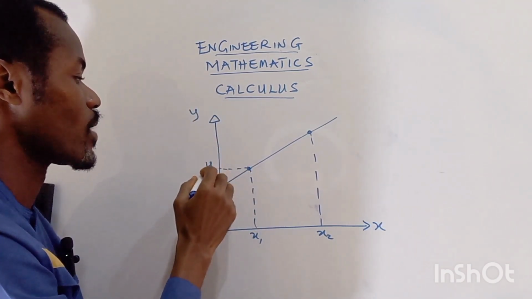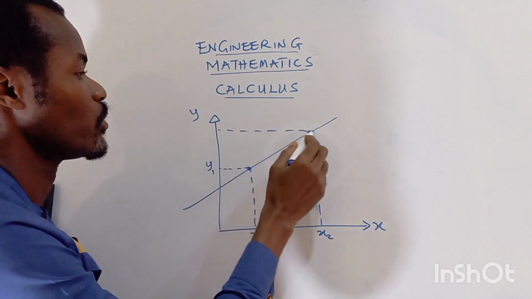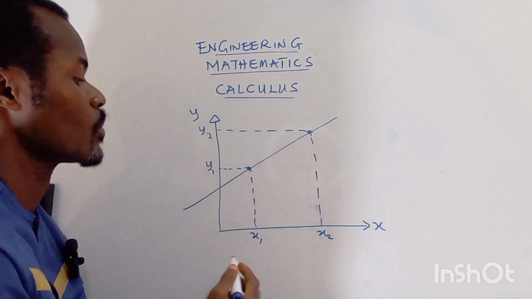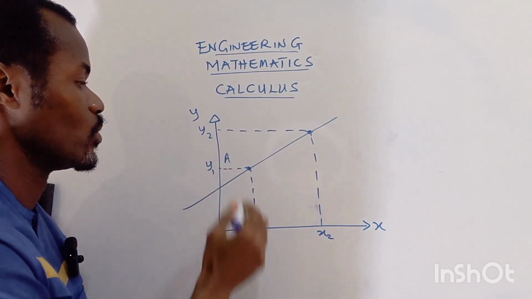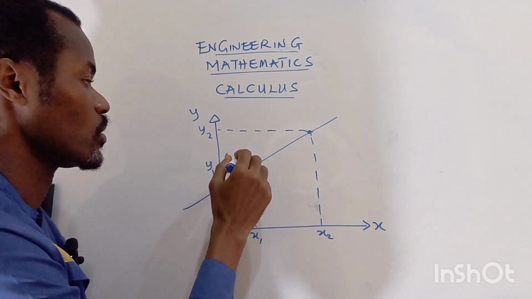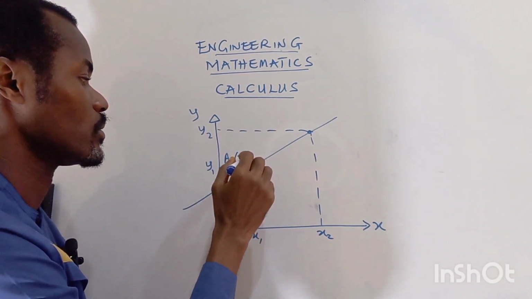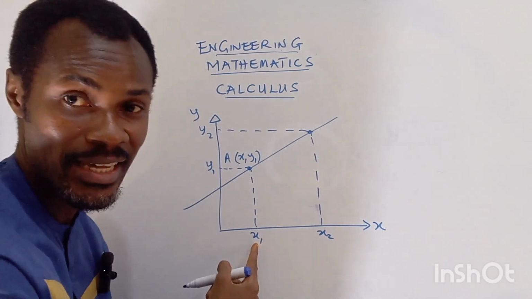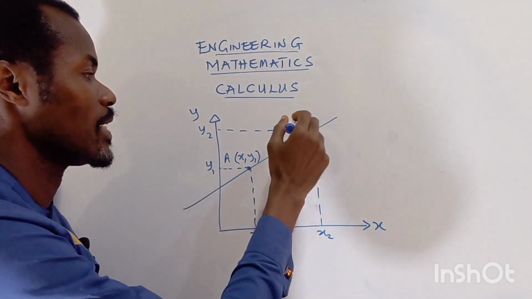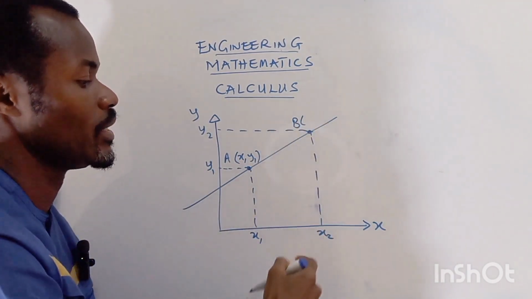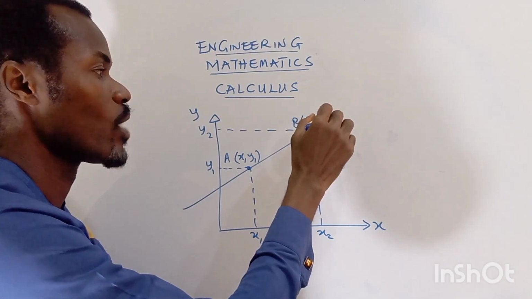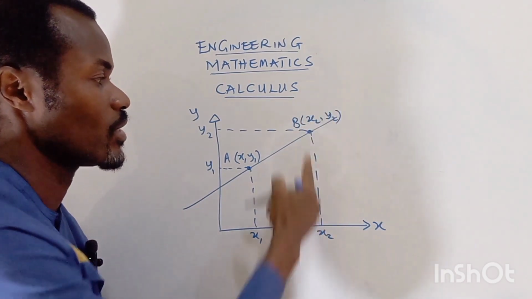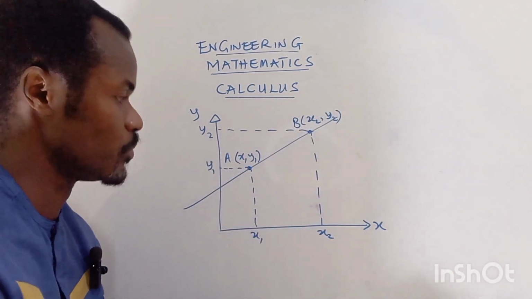We have this point as y1 and this point as y2. So this point, if we call it point A, we can label it x1, y1, starting with x before y. Now this other point, we'll call it point B, x2, y2.